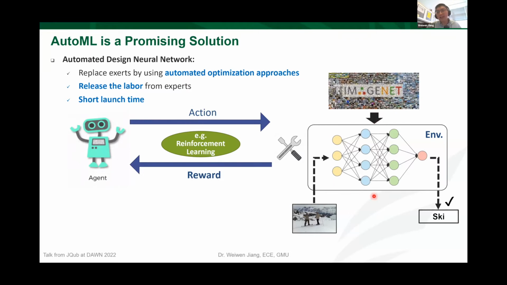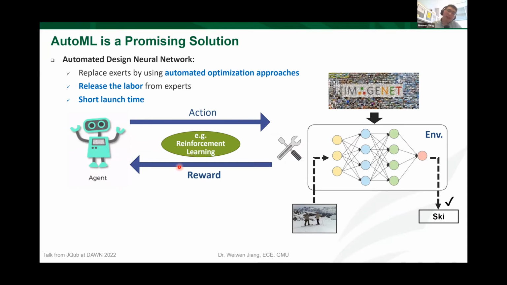We regard the neural network space as an environment, and each time, the agent, our optimization controller, will take an action, and then it will affect the environment. Then we can obtain the accuracy, and the accuracy will be a reward to update our agent. By using such an optimization loop, we can iteratively optimize the neural network. That is, we can design the neural network.